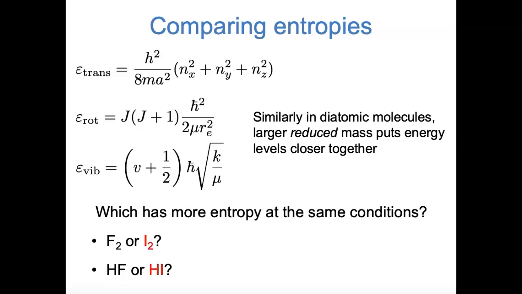I've highlighted the correct answers here. When comparing fluorine and iodine, really all signs point to iodine having energy levels that are closer together. Iodine has the larger total mass, so translational energy levels that are closer together, and iodine has the larger reduced mass, meaning that the rotational and vibrational energy levels are closer together.